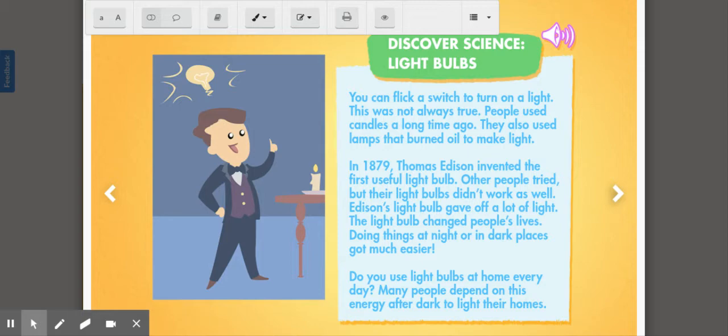And I just thought of something. We use these light bulbs in our homes, but we also use them in our cars. So if we didn't have those light bulbs in our cars and our headlights and our taillights, driving at night would be very dangerous because we couldn't see as well.